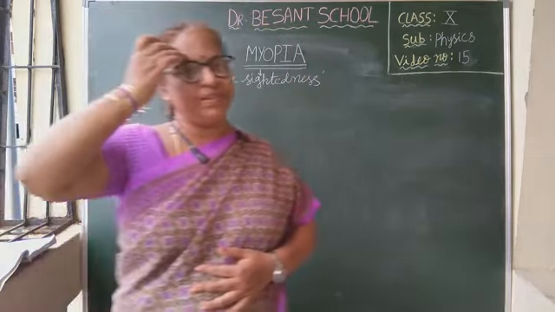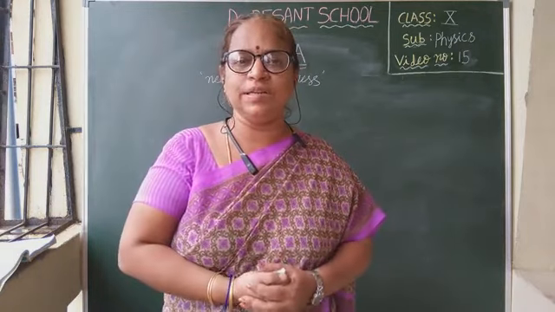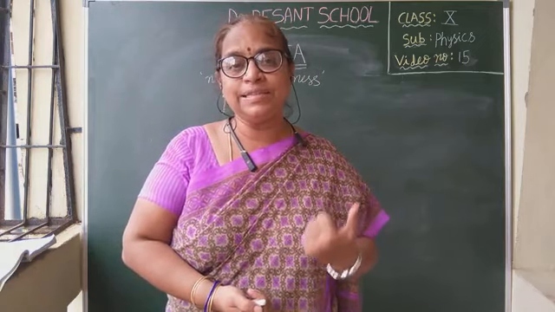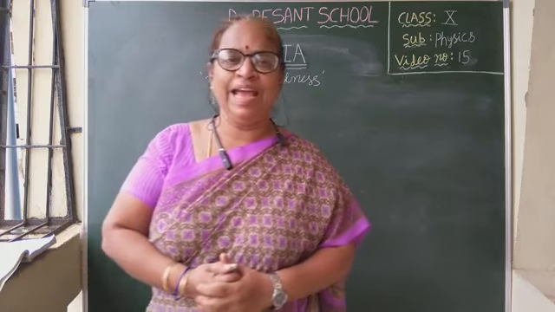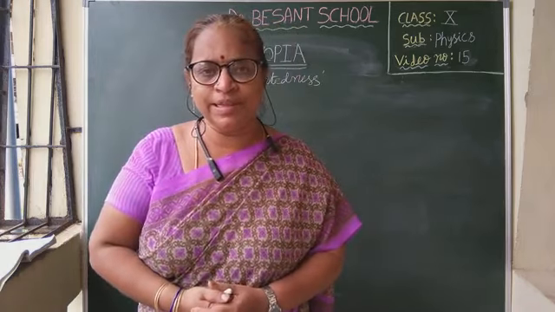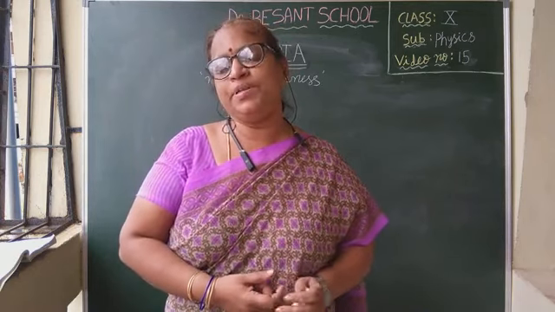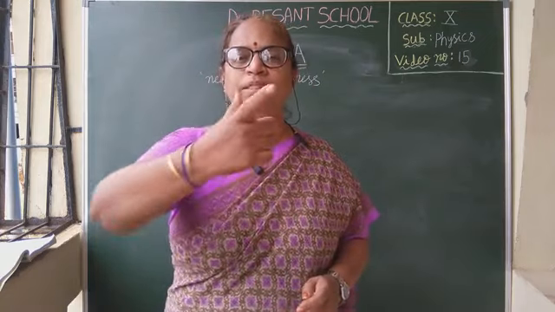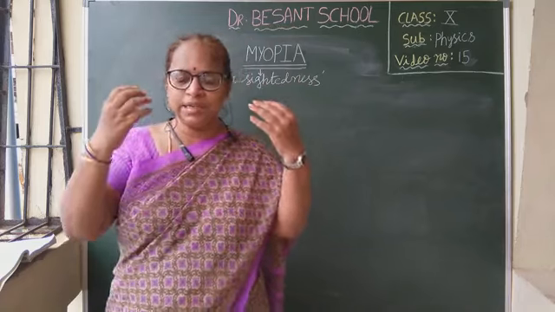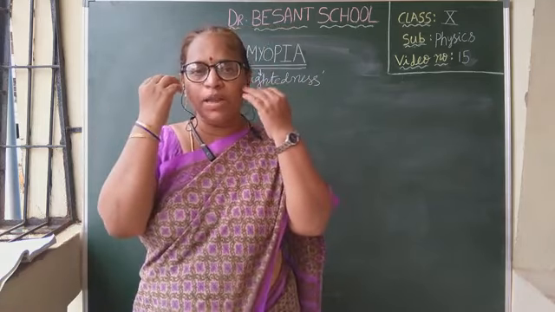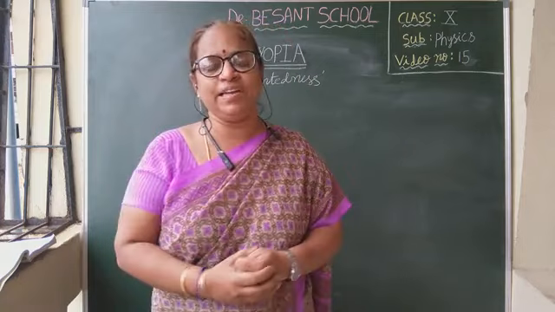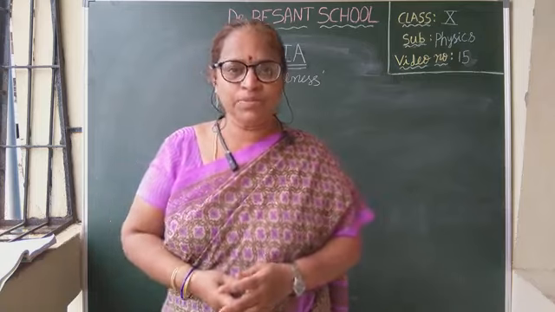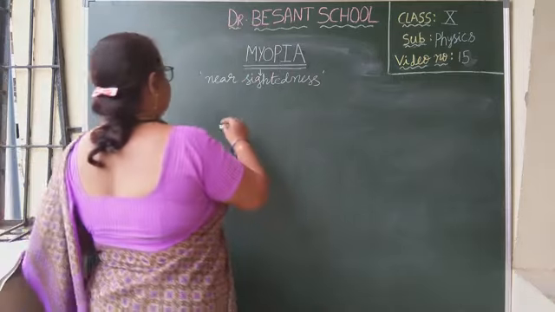Why? What is the reason for that? Why I am not able to see far objects clearly? Because my maximum focal length is less than 2.5 centimeters. For a healthy human eye, maximum focal length is 2.5 centimeters, isn't it? Means ciliary muscles can be relaxed up to the focal length 2.5 centimeters. But as there is problem in my ciliary muscles, they are not able to relax up to 2.5 centimeters. So my maximum focal length is less than 2.5 centimeters. Means what is happening here? Let us see. In figures we will see.